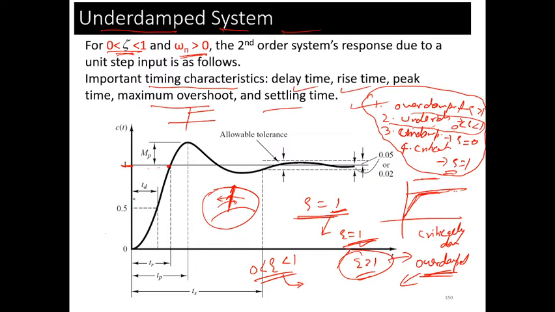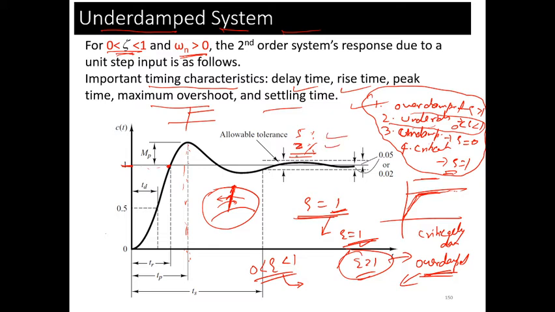What is the peak value? You already know this value. And settling time is when the response of the system settles within the tolerance band of 2% or 5%. If I'm not wrong, I have to check either I'm right or wrong. I didn't remember the exact value. 2 to 5%, sir. 2 to 5%. Okay, thank you.